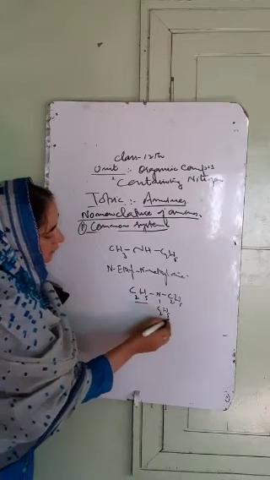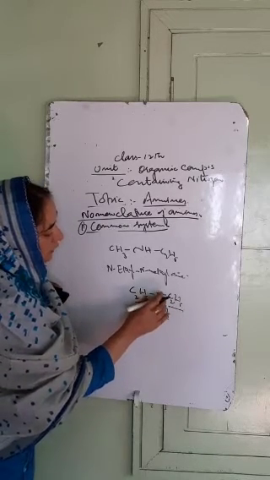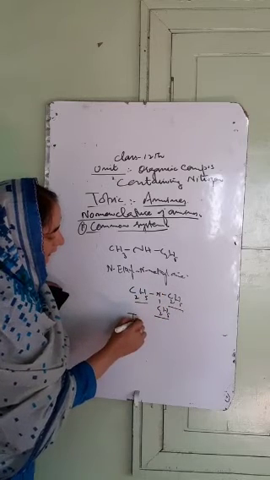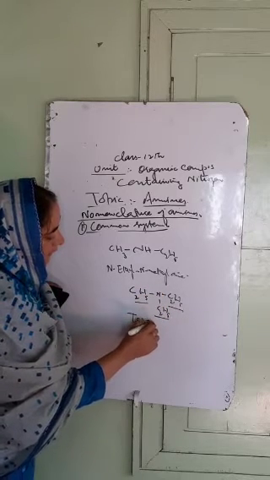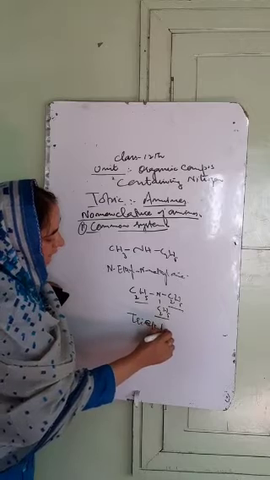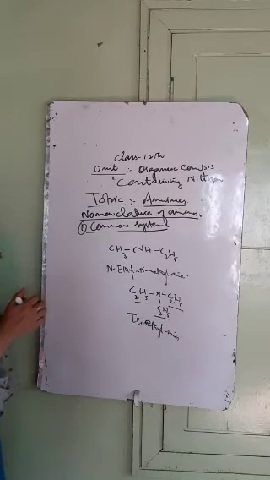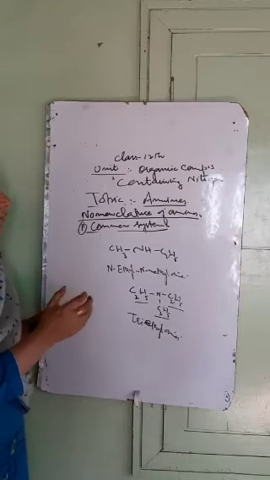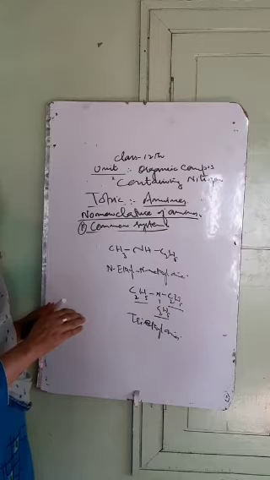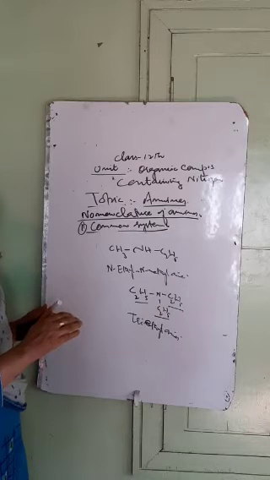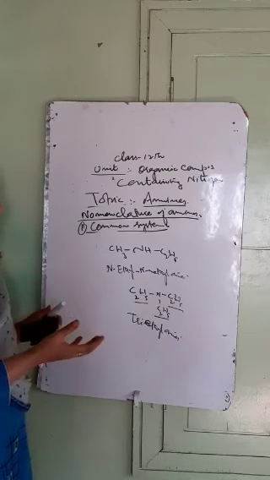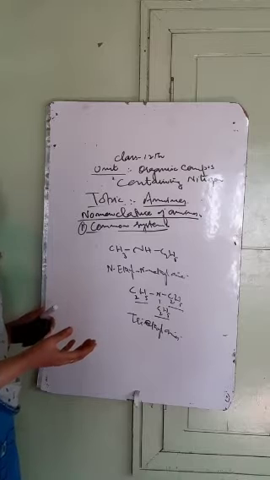It has three ethyl groups, so for three we use the prefix tri: triethyl amine. So in the first system, the common system of nomenclature, these are called alkyl amines. First the alkyl group is named, then we add the word amine to it.